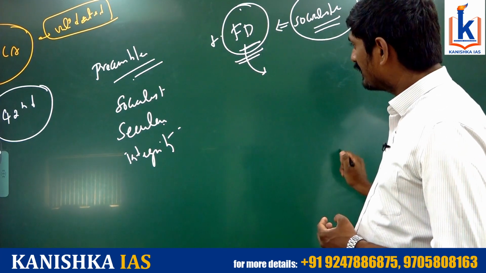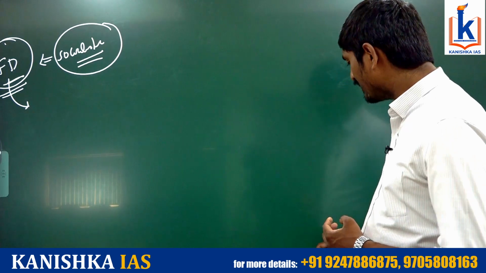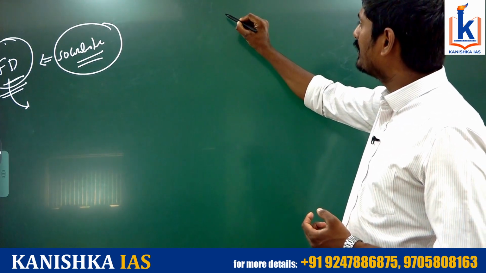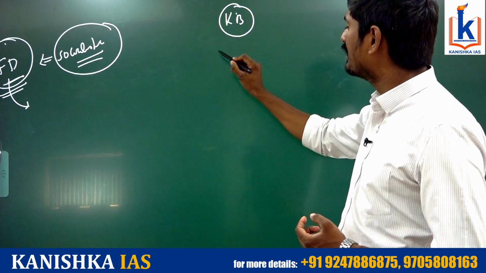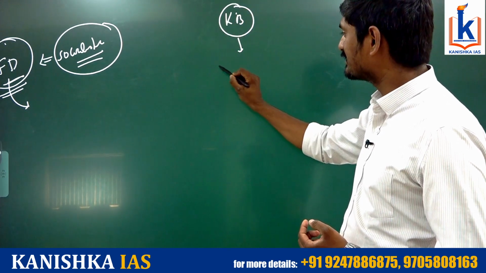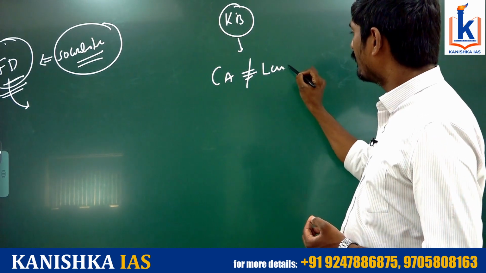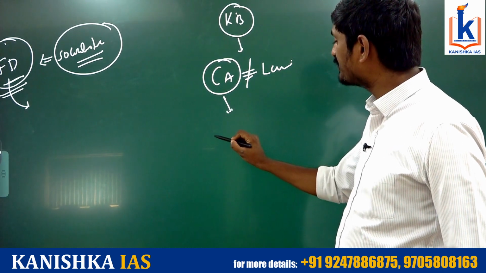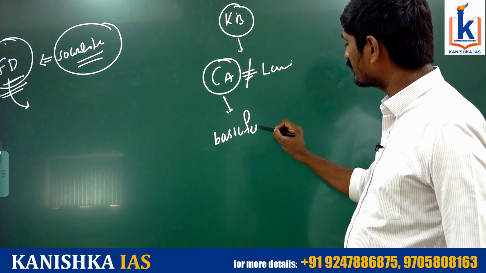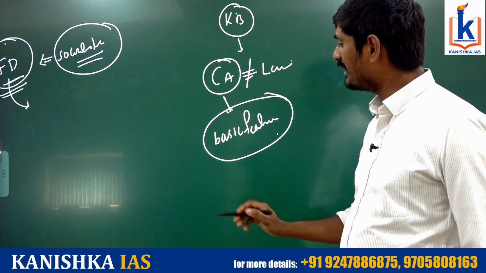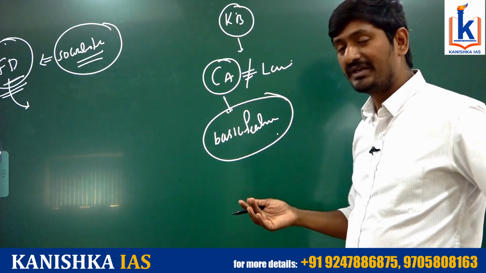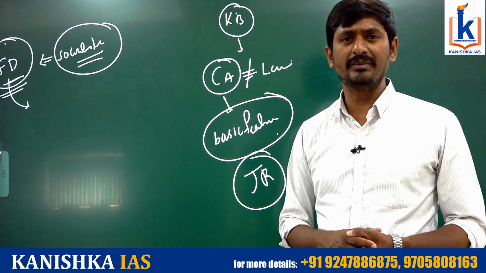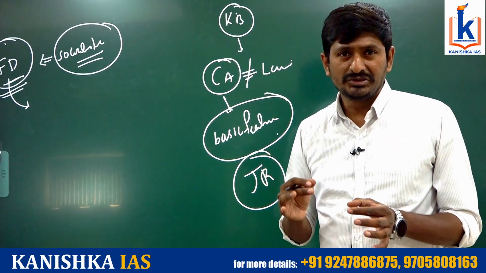Apart from that, there was also an effort to consolidate the powers of Parliament as far as the amendment of the constitution is concerned. For example, in the Kesavananda Bharati case itself, as I told you, the Supreme Court stated, yes, a Constitution Amendment Act is not law, but at the same time, Parliament has the power to amend the constitution. But this amendment shall not be subject to the basic features of the constitution. So, in other words, effectively, the power of Parliament to amend the constitution is still subject to judicial review. This was not digested by the government. Why? Because we do not want to give any scope to the judiciary to question.